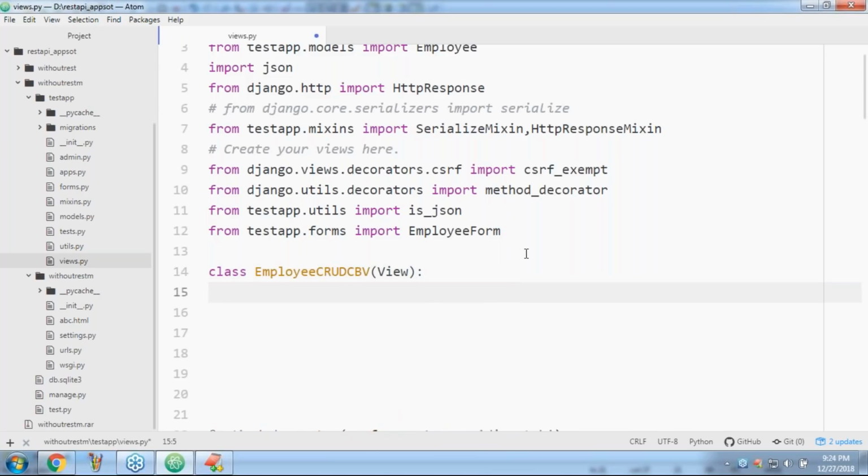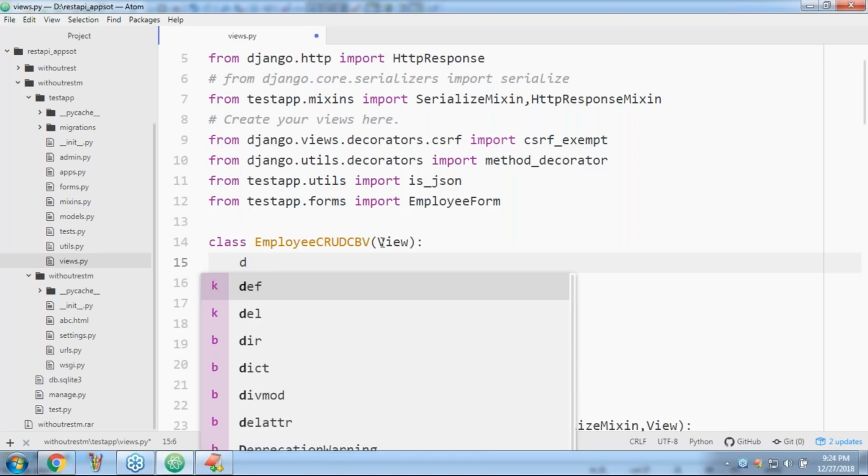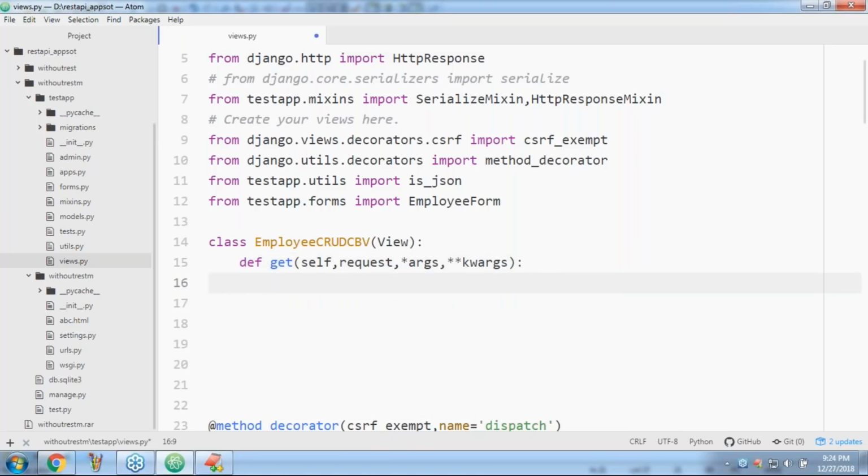Now next I have to implement the operations, starting with get operations. The remaining things are mostly copy paste. First, get must be required: def get, self, request, *args, **kwargs. Now listen carefully.